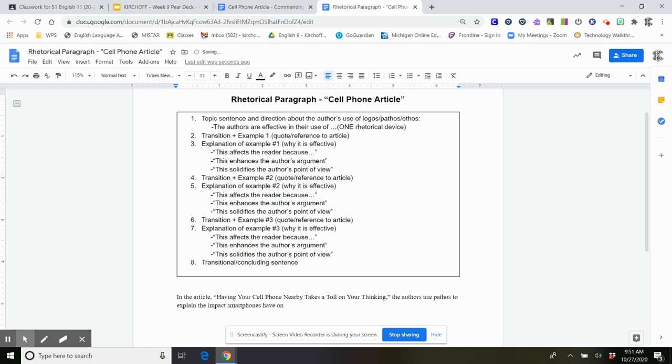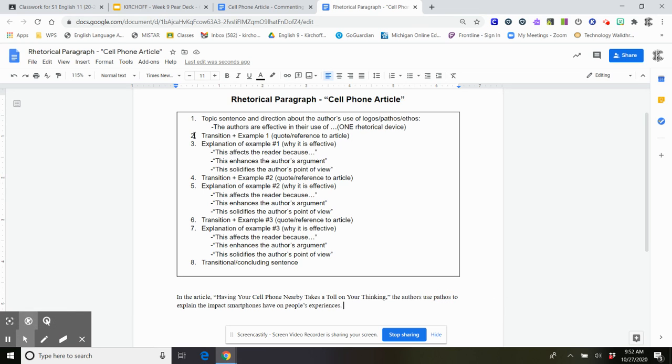So if you wanted to use that as your topic sentence as well, you certainly could. You would just need to plug in which rhetorical device you chose here based on what you put into the chart. So I chose pathos. If you chose logos or ethos, you would plug that in right there.